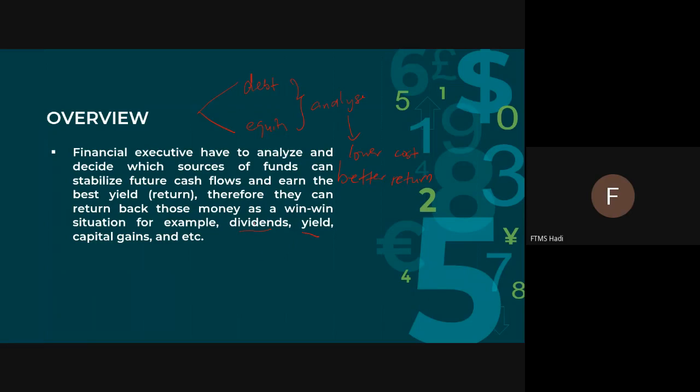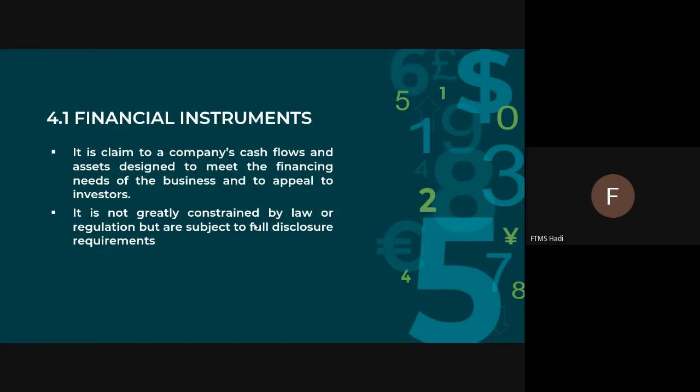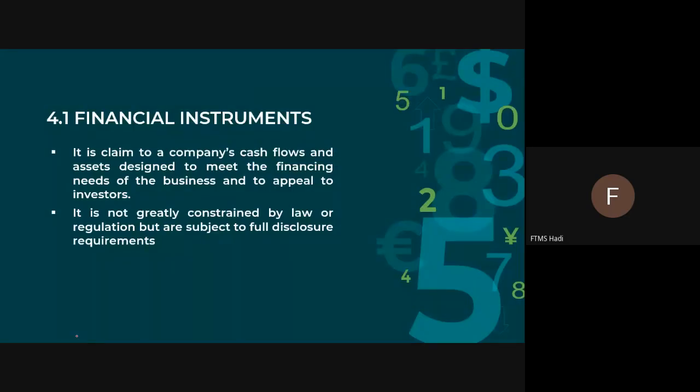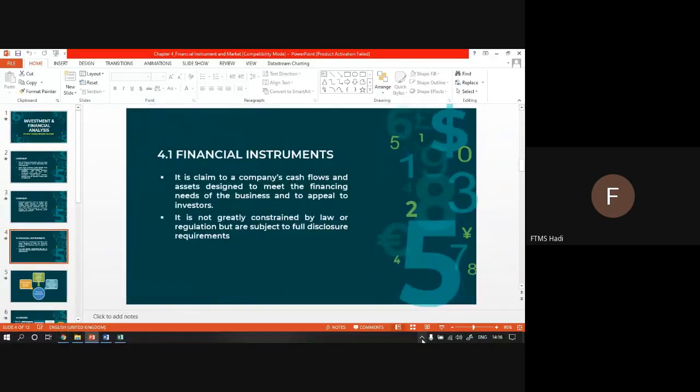I will give an example, an illustration, later on. So let's go to, what is this? All right, let me illustrate to you the example, more on debt and equities, how that works.